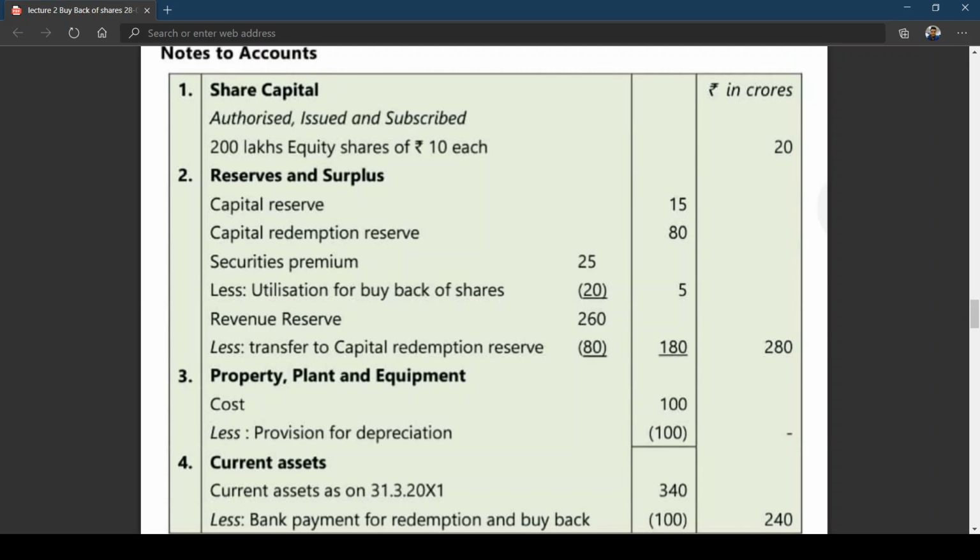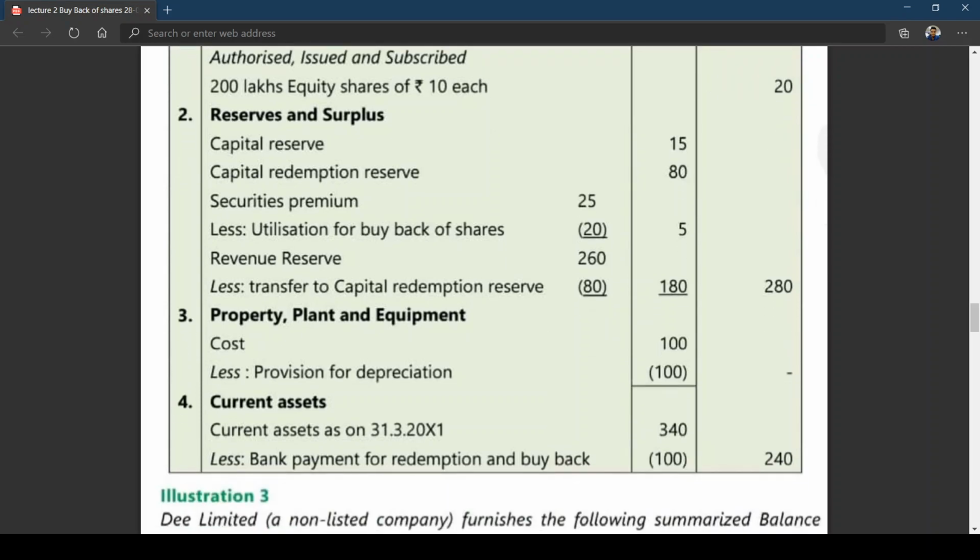See, we went for redemption of preference shares, and we went for purchase of buyback of equity shares. And what is the amount that has been paid? 75 crores towards preference shares and 25 crores towards buyback. It is coming to how many crores, my dear friends? Total 100 crores. And as mentioned that current assets is including bank balance, so balance is 240 crores.